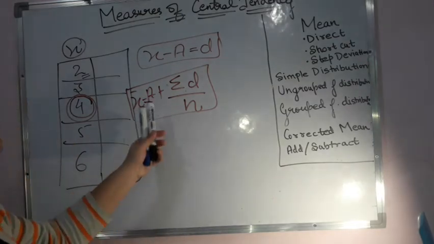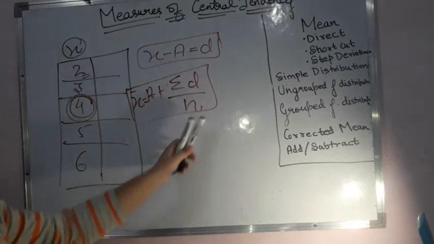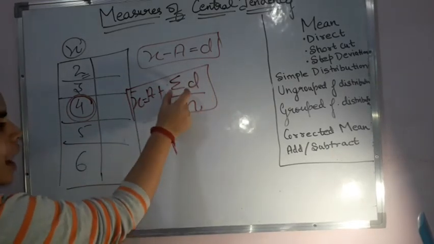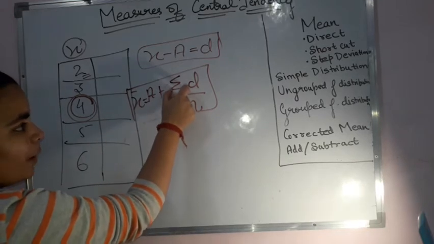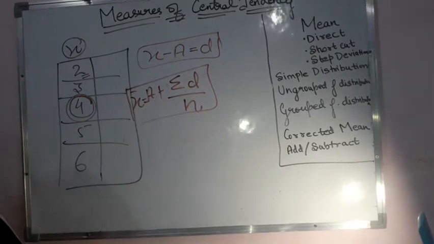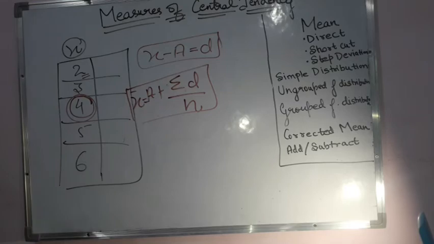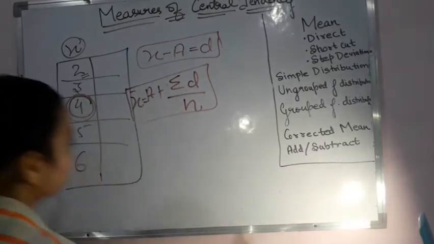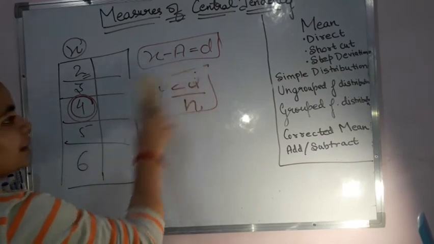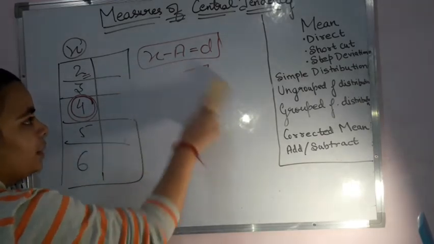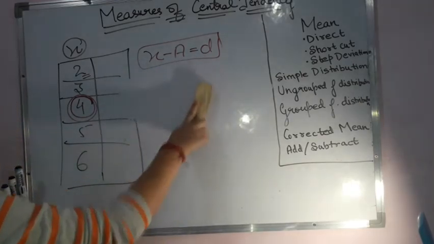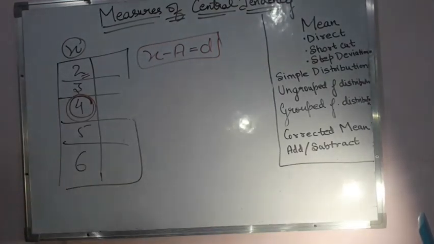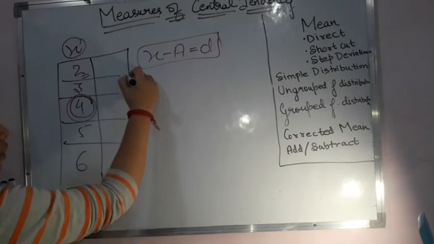That is x bar is equal to a plus sigma d upon n, or you can write sigma d_i upon n, with i from 1 to n, whatever be the case with you. So I hope this part about the assumed mean is clear. We can consider any number to be the assumed mean, but we generally take the middle of the terms so that when we subtract, it is easier. Let me just solve it for you.